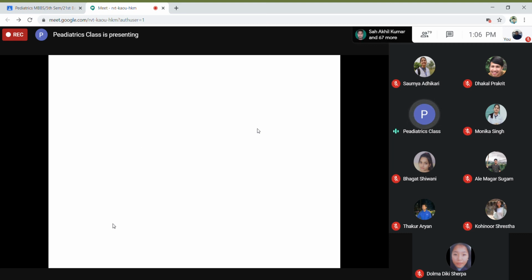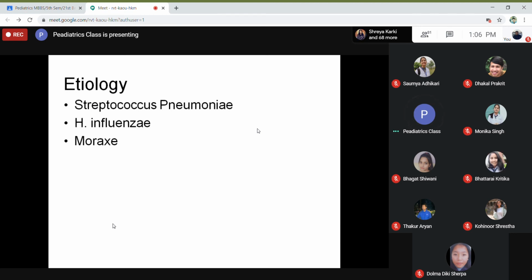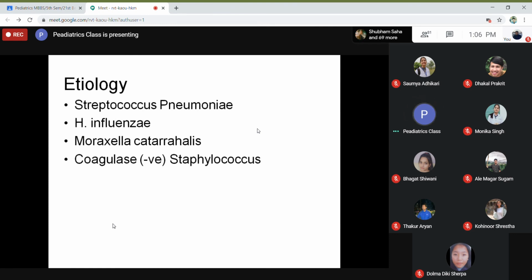Now we come to the sinuses, sinusitis. Bacterial infections like Streptococcus pneumoniae can cause sinusitis. Haemophilus influenzae, Moraxella catarrhalis, and coagulase-negative Staphylococcus. These all can cause sinusitis.